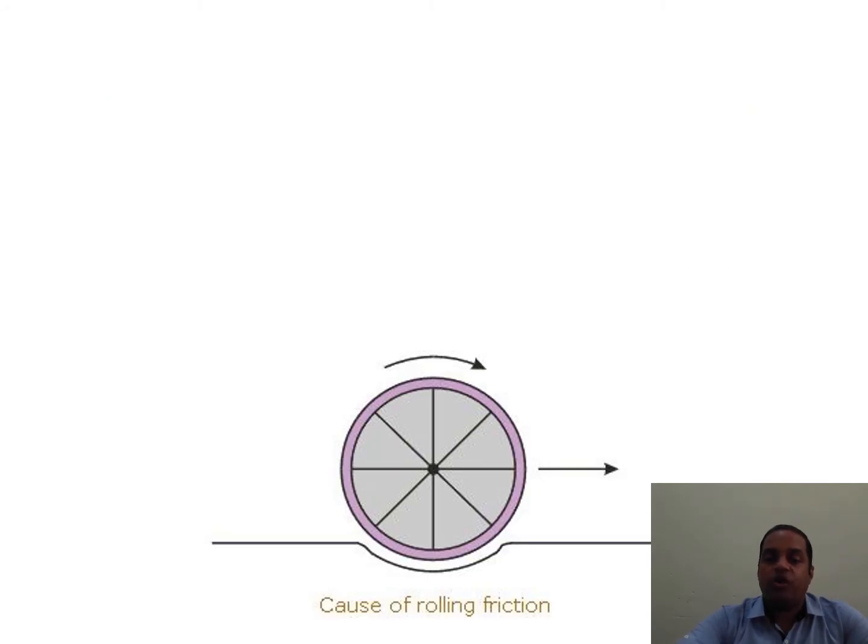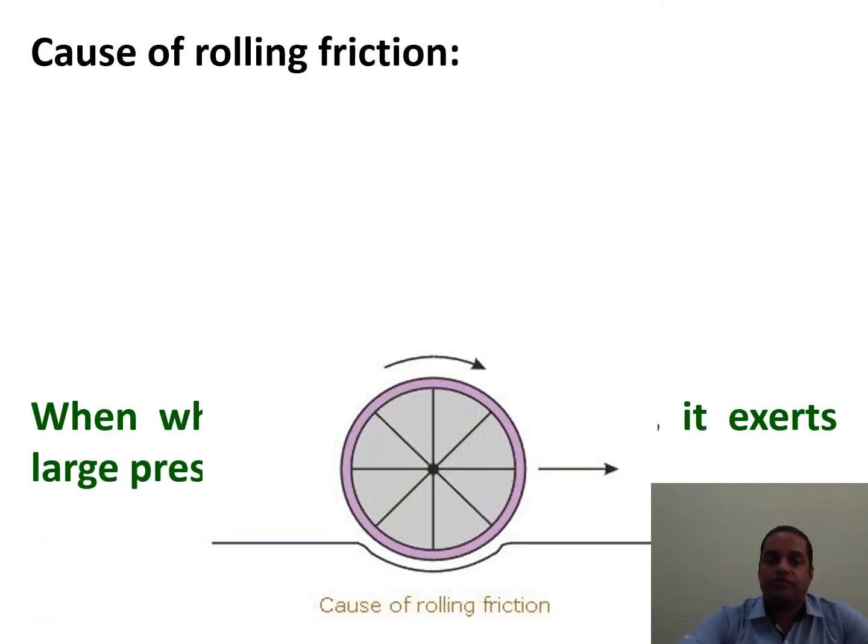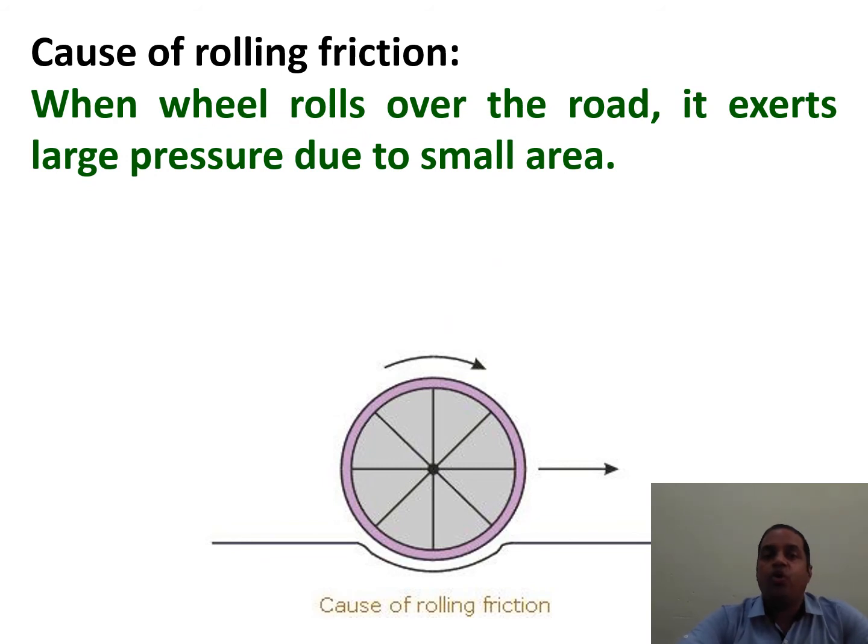This is the cause of rolling friction. When a wheel rolls over the road, it exerts large pressure due to small area. As the wheel is circular in shape, large pressure is applied on a smaller area.